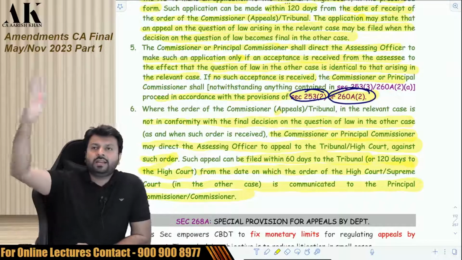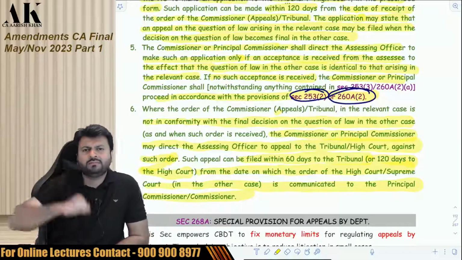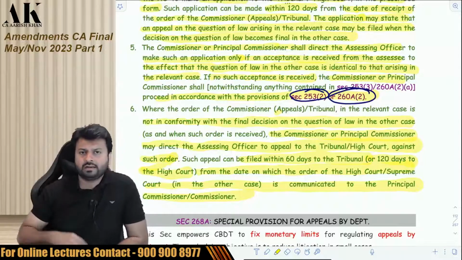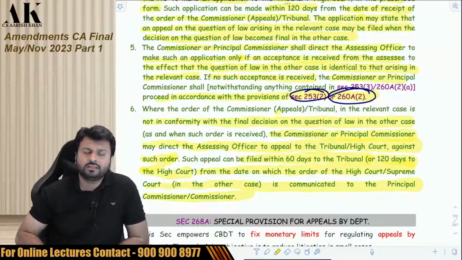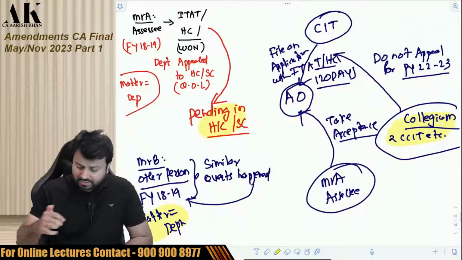So when the 18-19 judgment comes and the department does not agree to that judgment, they can go and appeal. They can go and appeal for 22-23 as a fresh case and try to see whether they can win this case or not. So this is what this provision is all about.